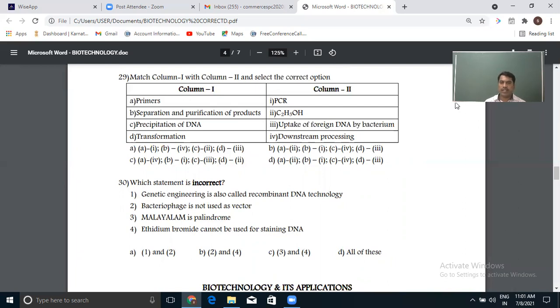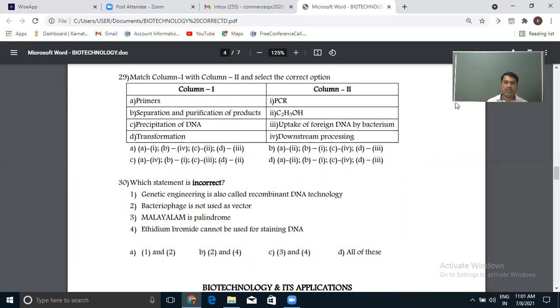Precipitation of DNA, of course, was taught in the previous class: when you put chilled ethanol, DNA precipitates out and can be taken out from the sample. Transformation is the uptake of foreign DNA by bacteria. Whenever bacteria take up our foreign DNA or recombinant DNA, it is called transformation or a transformed cell. So the answer is A, by making the match.